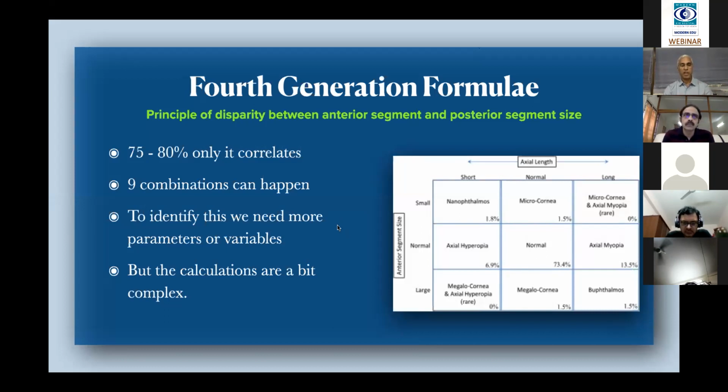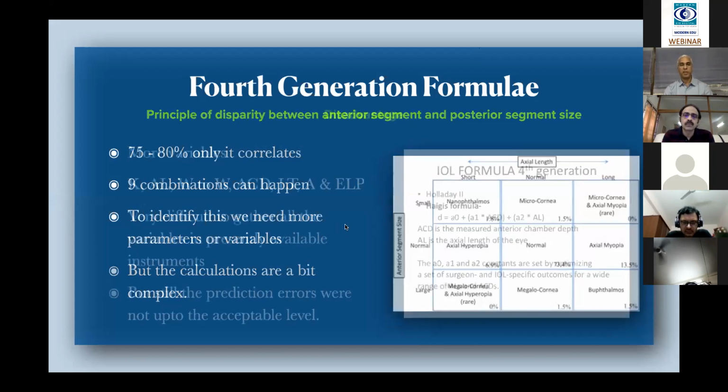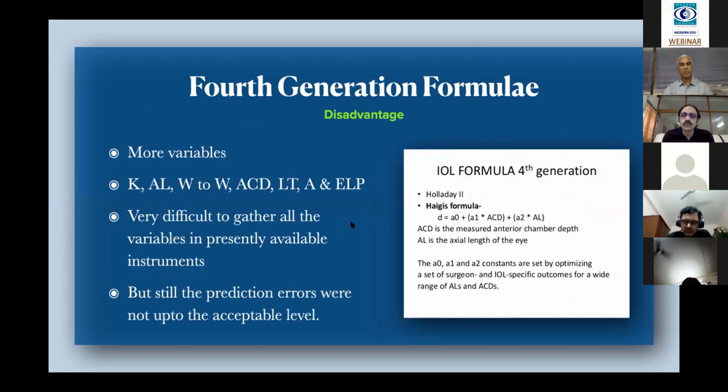So then they thought, if you acquire some more parameters like the axial length, lens thickness, anterior chamber depth, and the corneal curvature, and in addition the white-to-white diameter, the amount of power, and the age, then we can indirectly derive and predict the ratio between the anterior and posterior segment in each eye.